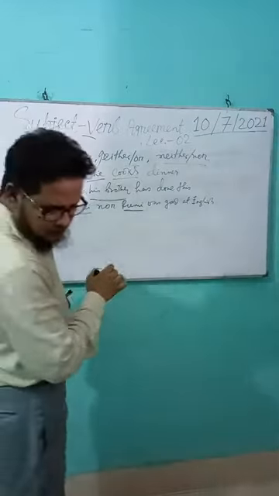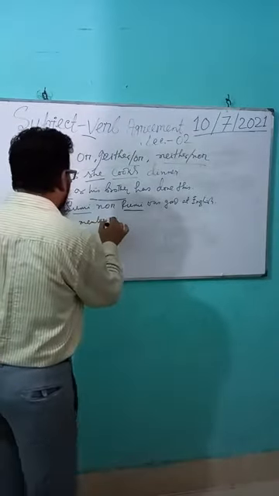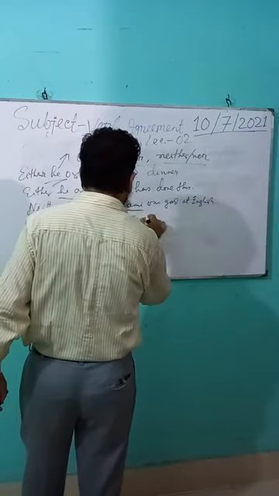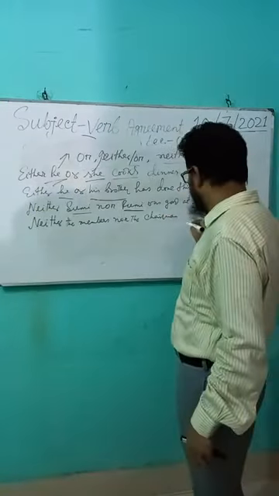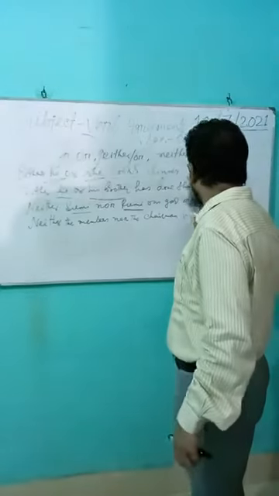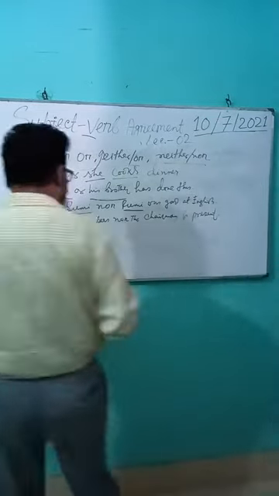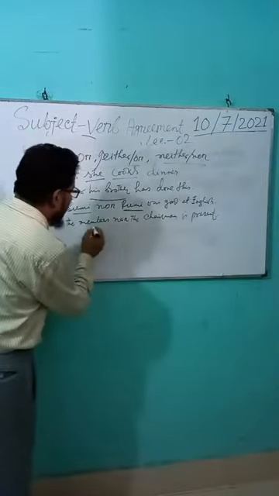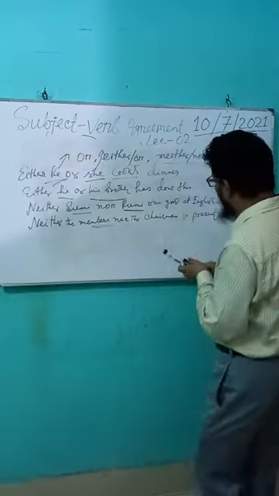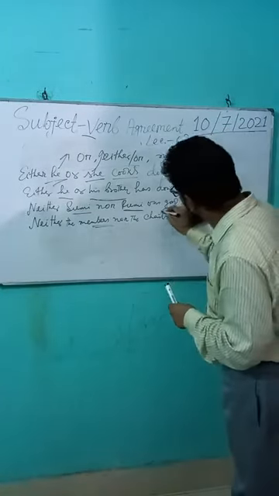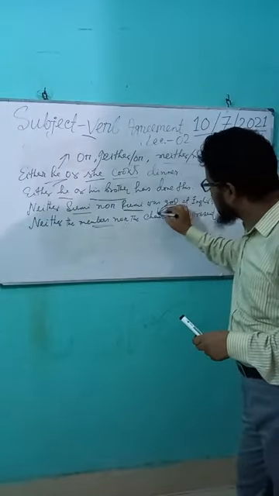Neither the members nor the chairman is present. Have a look. Neither the members are plural. Neither the members nor the chairman is singular. So verb must agree with the subject closest to it. Again, verb must agree with the subject closest to it.